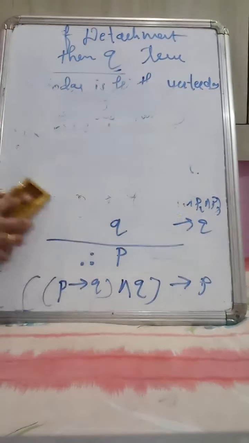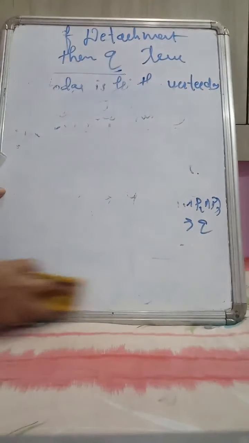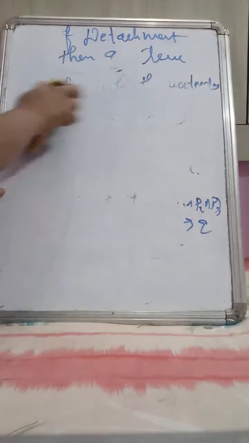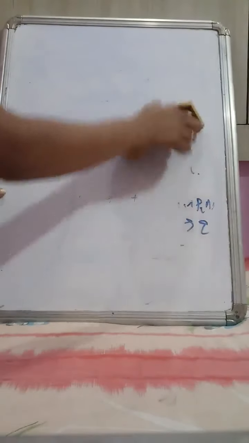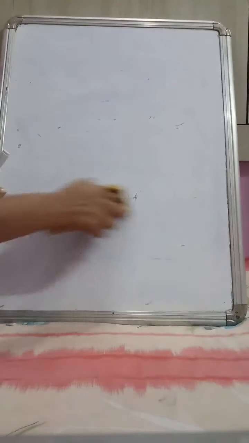The law of syllogism is also called the chain rule. For the chain rule we need three statements, that is p, q, r. We'll get the conditional statements here. So we can write p implies q, q implies r, then we can write p implies r. Chain rule it is, no?